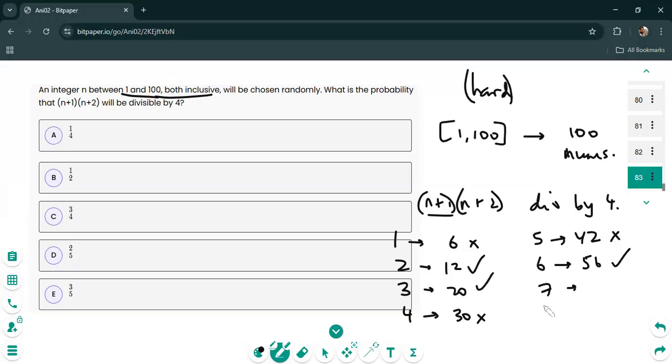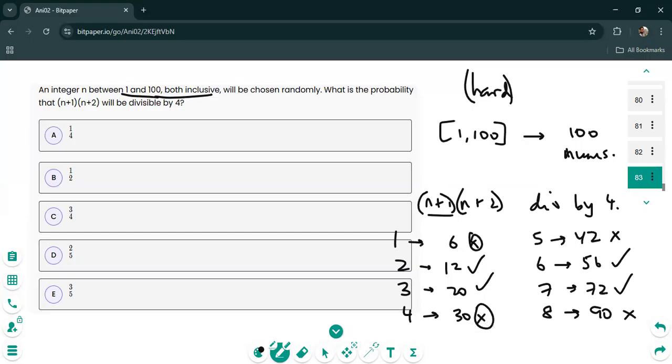We're trying to see if there's a pattern. Let's see if there is a particular pattern that emerges from this. Let's try 7 as well. If you try 7, you get 8 times 9. That's going to be 72. That most certainly works. And let's try 8. If you try 8, it's going to be 9 times 10. That's 90. It doesn't work. So there seems to be a nice pattern emerging.